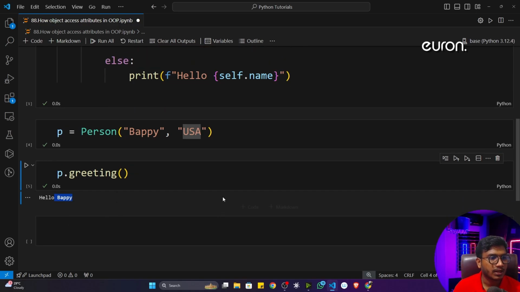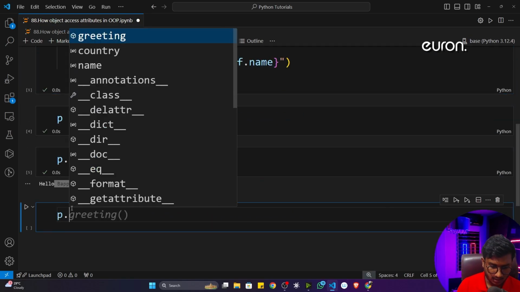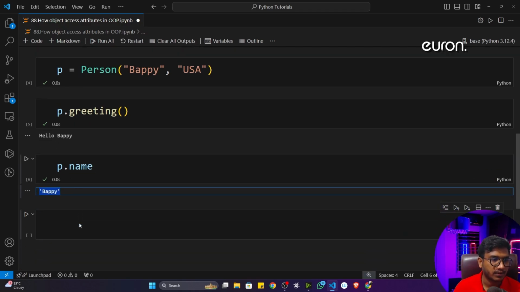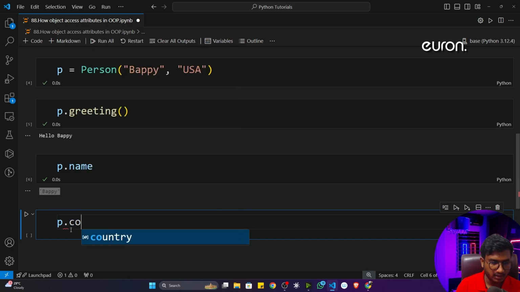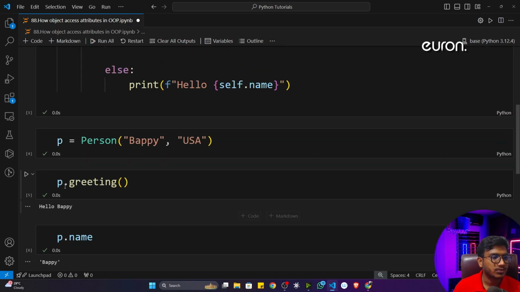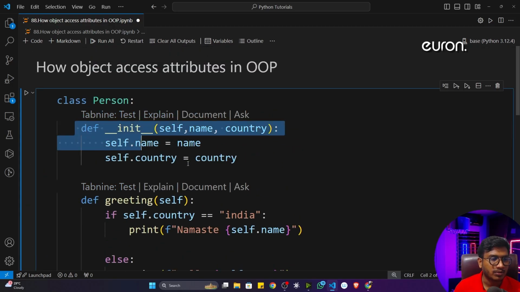Now we can also access the attributes. Let's say if I just write p dot name, and now if I execute, it will give me Bappi. You can also access the country, it is also possible. So it will give you USA. That's how with the help of the object you can access any kind of attribute inside a class.